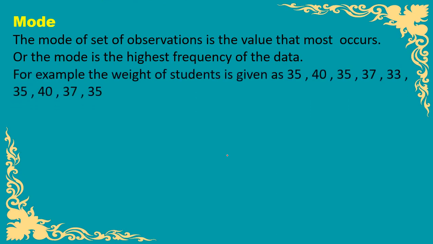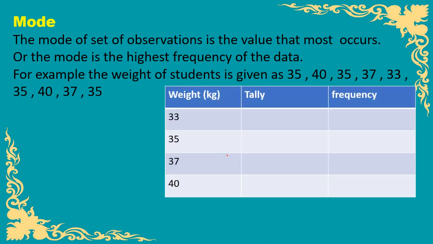Let us see an example. If the weights of the students are given like this, what we have to do is make a table first and observe the values for the given example: 35, 40, 35, 37, 33, 35, 40, 37 and 35. The minimum value is 33, then 35, then 37, and the last is 40.